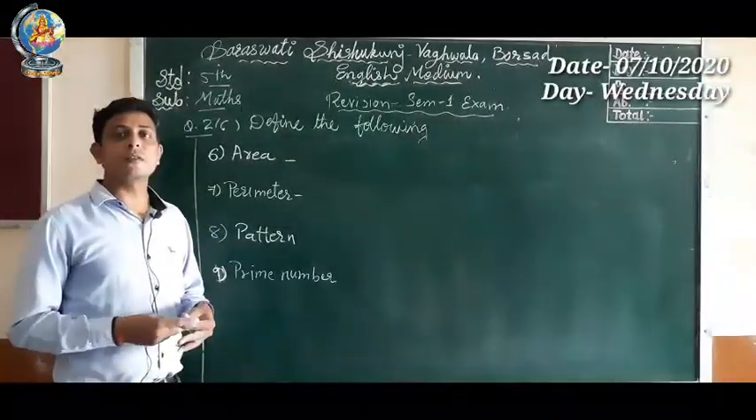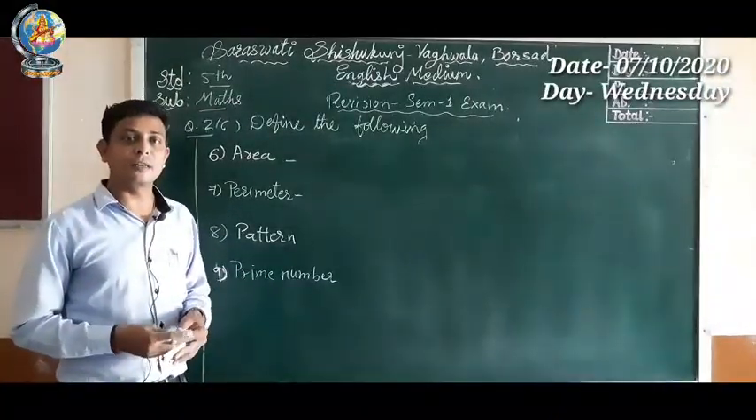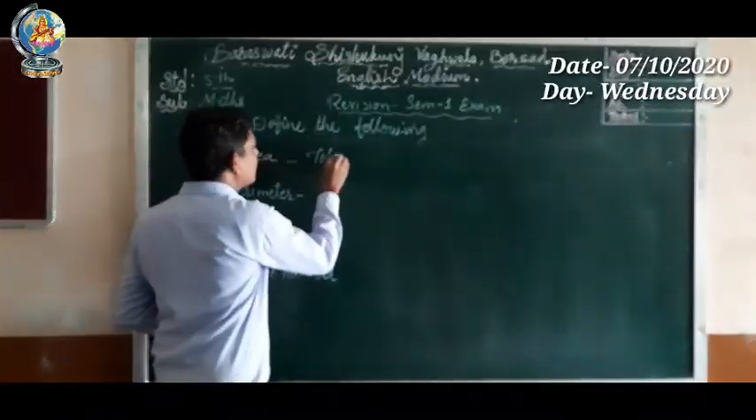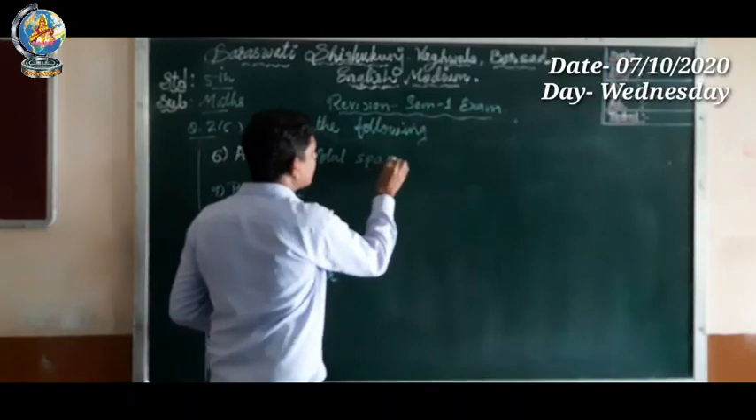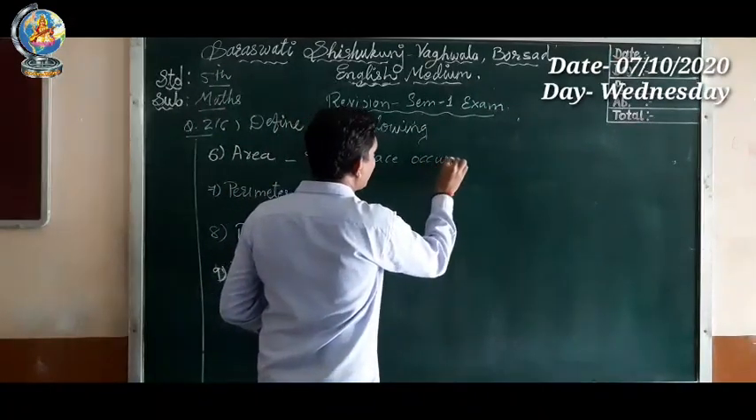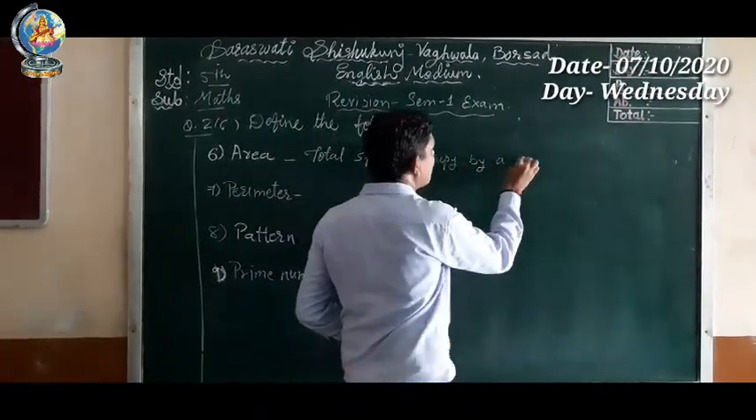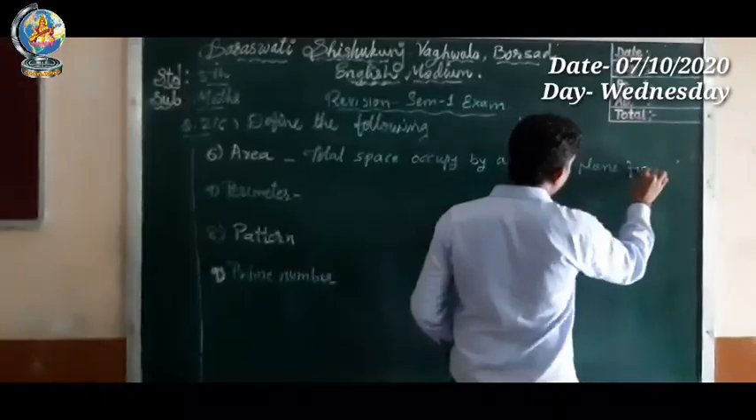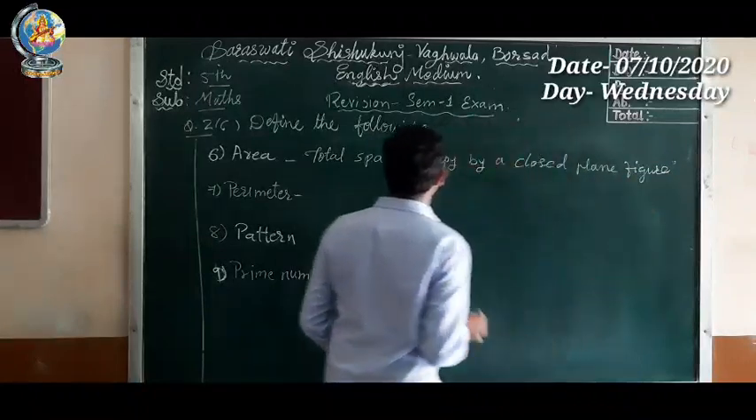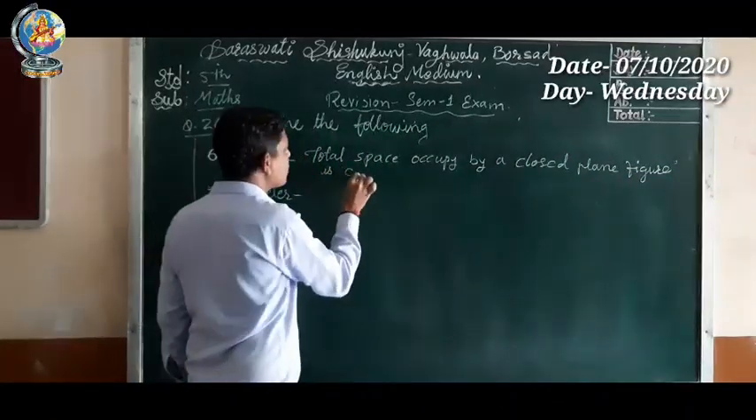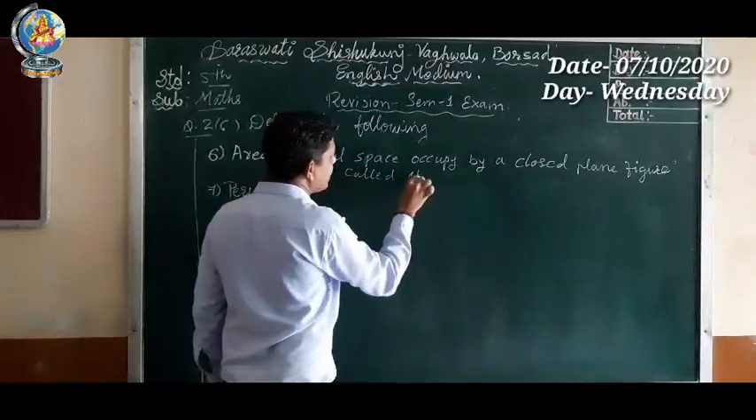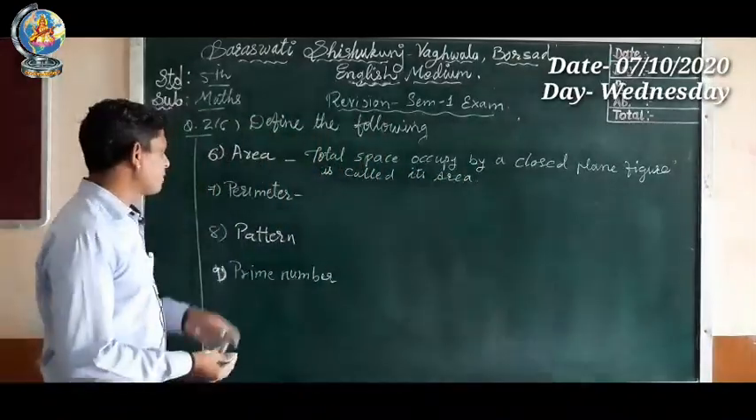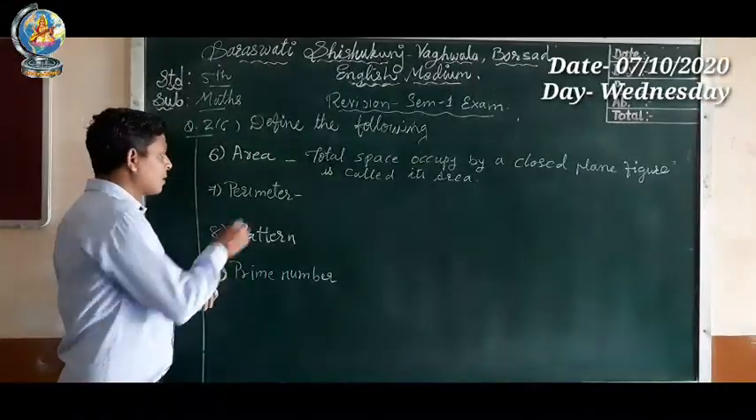Sixth number, area. What is area? The total space occupied by a closed plane figure is called area. Once again, the total space occupied by a closed plane figure is called its area.